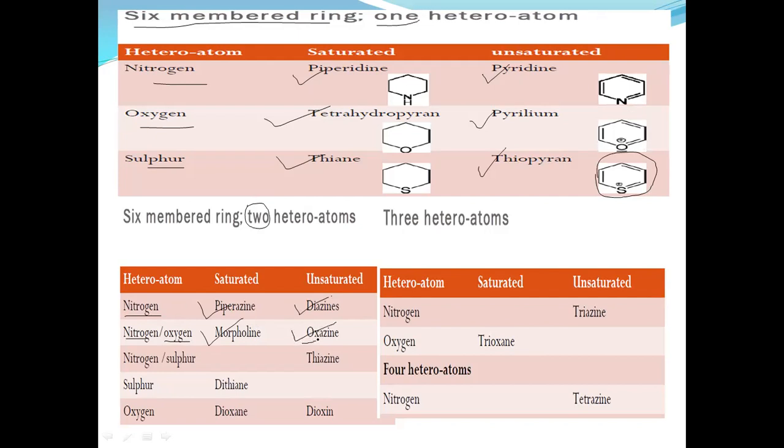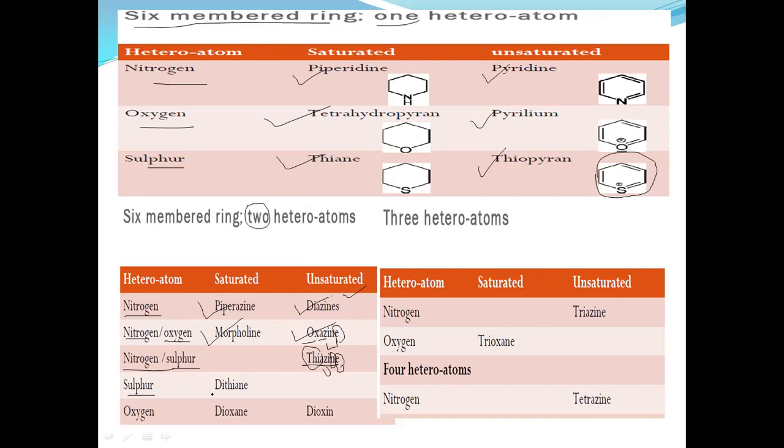Ox for oxygen, aza for nitrogen, ine, this ine is a stem for six-member, and this E for unsaturated ones. If nitrogen and sulfur are present, then thiazines, similar names. Thia for sulfur,